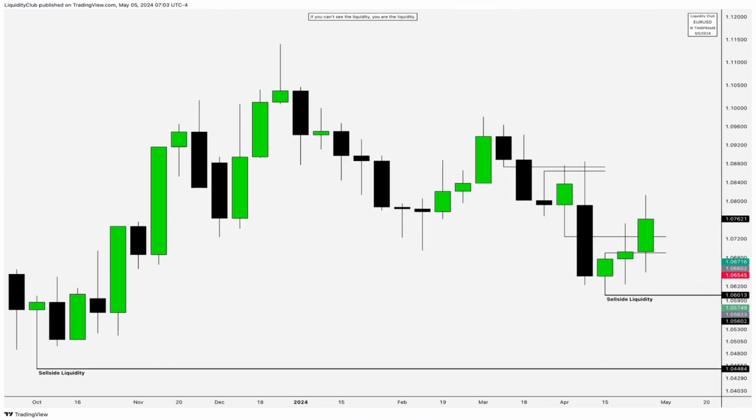Going to EURUSD, also known as the fiber, here I'm viewing the weekly time frame chart. You can see how price is just running one more time to the bearish order block right there. We're still aiming at the sell side liquidity.